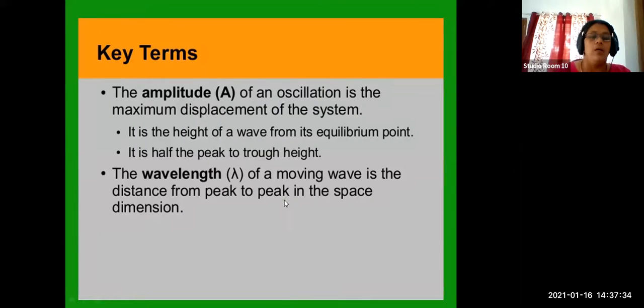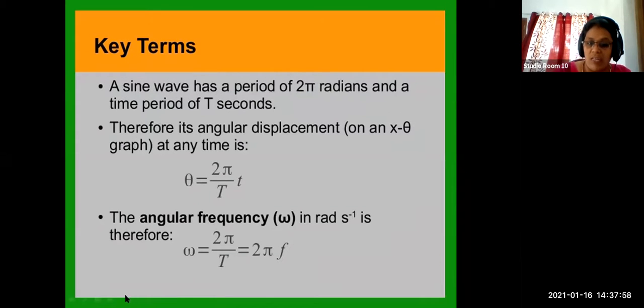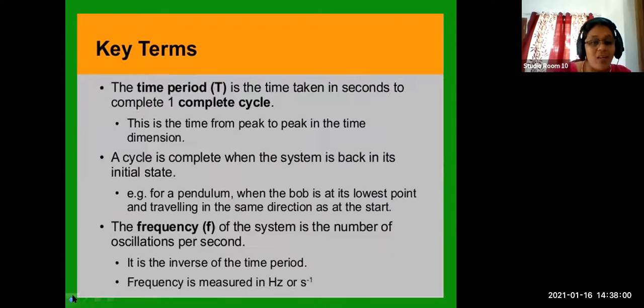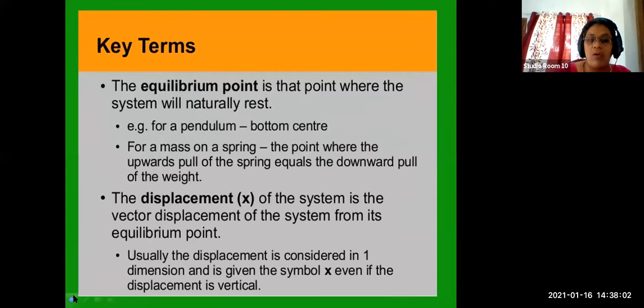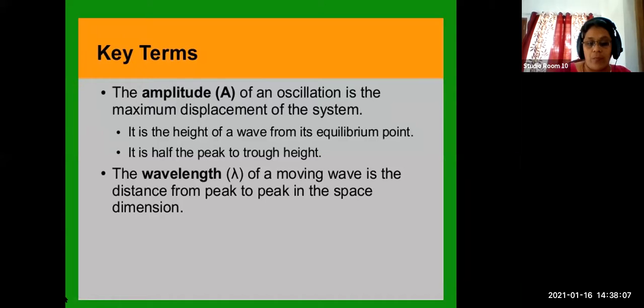So wavelength, we usually can measure from the distance from peak to peak in the space dimension. That is, we can measure a wavelength by measuring the distance from peak to peak, any two consecutive crests. One complete oscillation means it is one crest and one trough.